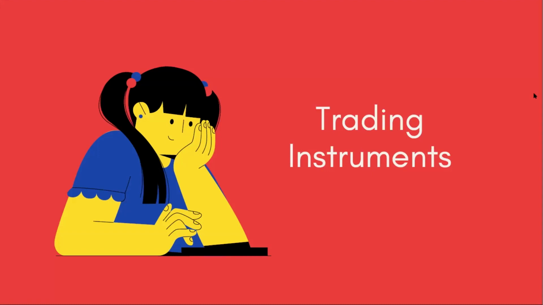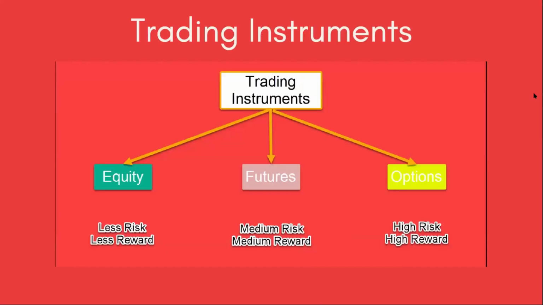Before we take a trade in stock market, it is better to know the 3 different trading instruments available in the stock market. So basically, there are 3 trading instruments available in stock market: equity, futures, and options. And it is better to know how these trading instruments work, and what are the different types of risk and reward available with these 3 trading instruments.